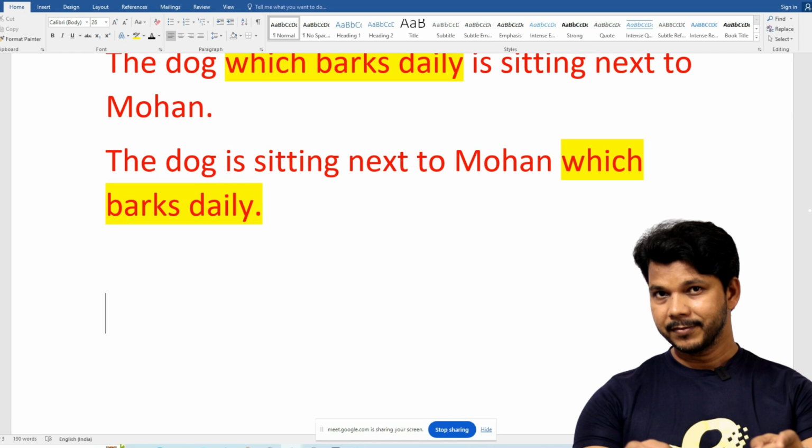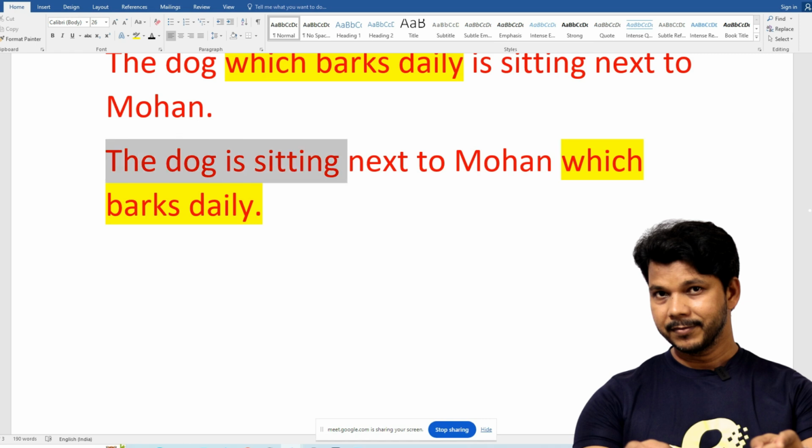So in spoken English, you might say anything, but when you write it and send an email or something to someone, then it might sound very weird. It means you are giving the extra information about Mohan and claiming Mohan to be like a dog because he barks, isn't it? It sounds very bad. But how could Mohan bark?